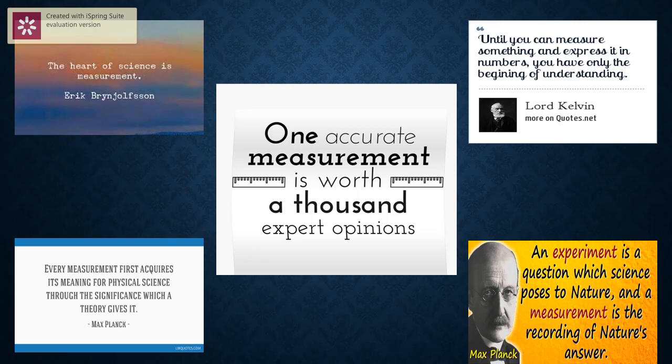Measurement plays a very important role in science. See the left topmost statement. Very important. The heart of science is measurement. Simply studying is of no use. When you measure, when you conclude, when you decide, when we infer, then we come to the conclusion. So measurement is very important in science. Okay, we'll see.